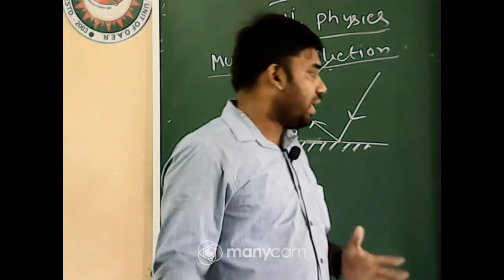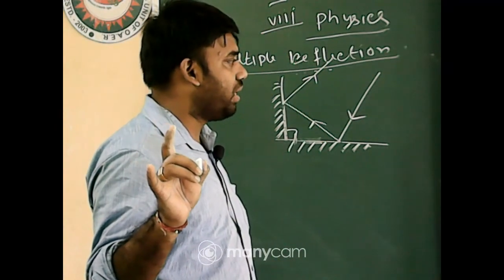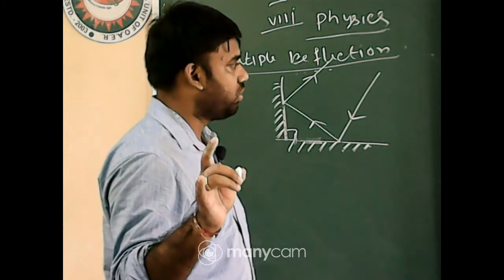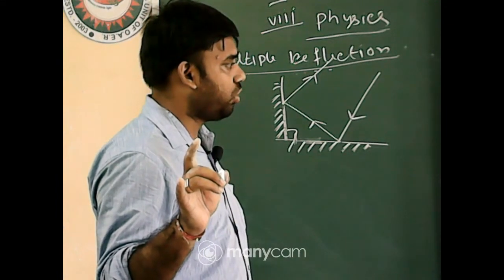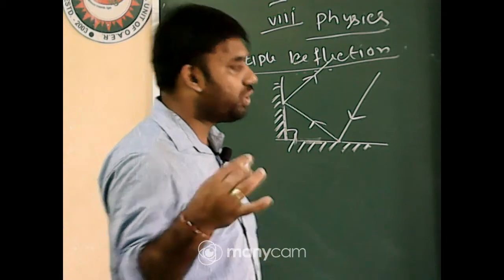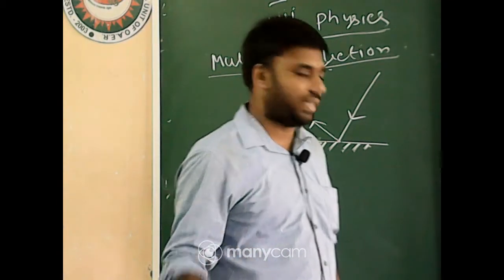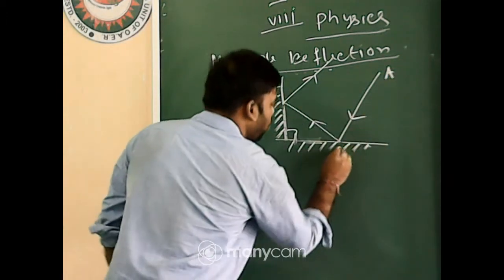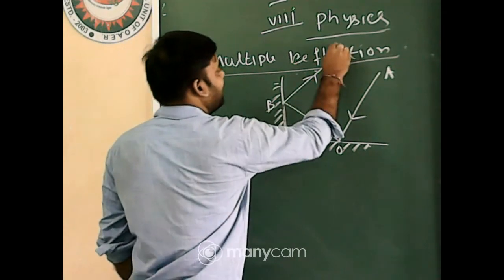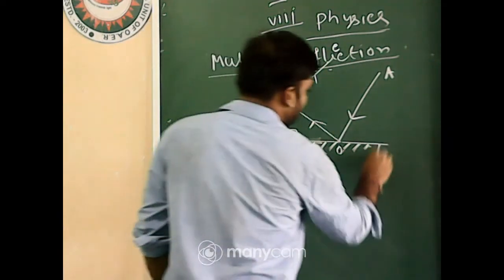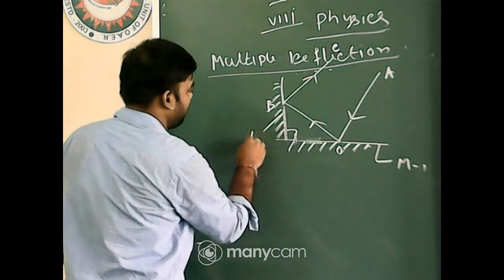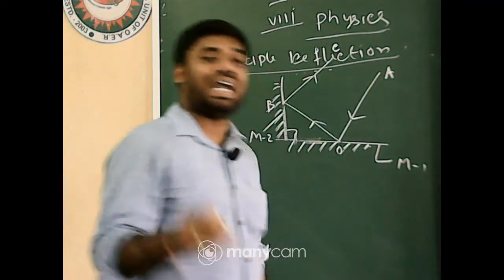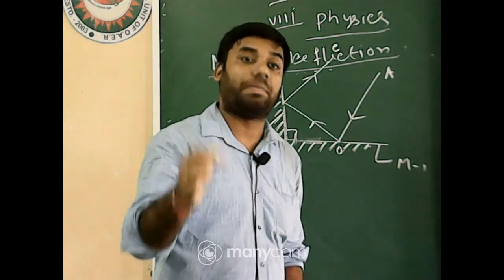Got it? Now, what is the concept of multiple reflection? Any problem? Orangshu, Sumit, Munsi, Annoy? So more than one reflection, that is multiple reflection. Now, one thing, students. I am giving the names A, O, B and C. That is mirror number 1, M1, and that is mirror number 2, M2. So when two mirrors are placed at an angle, multiple reflection happens.